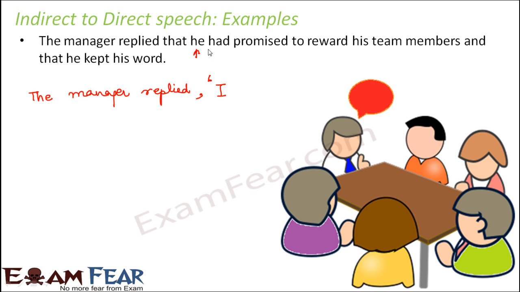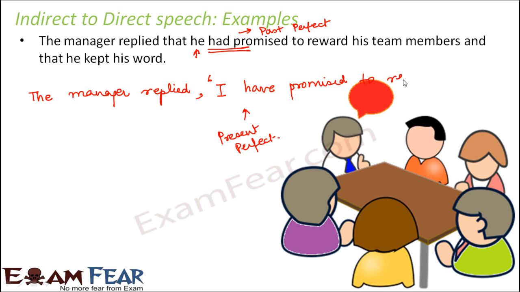And also if you look at the tense, in the indirect speech, it is in past perfect. So that means in the direct speech, it has to be present perfect. So here it is past perfect. So that means here it should be present perfect. So had will become have. So I have promised to reward his team members will become my team members.